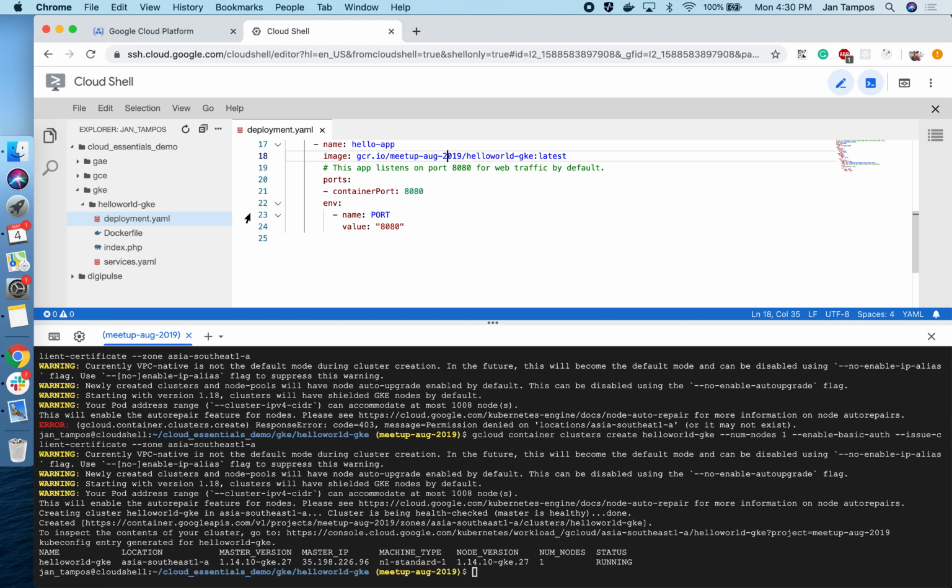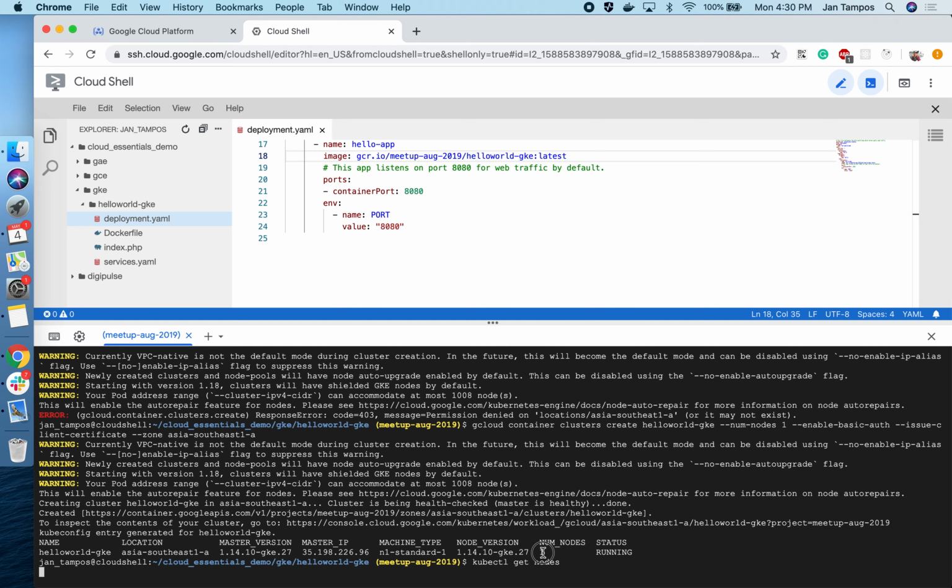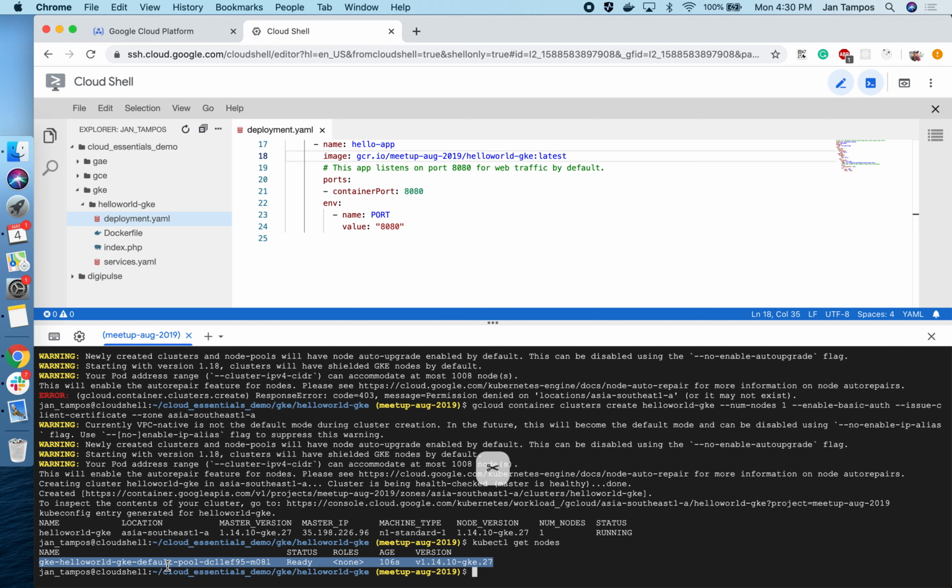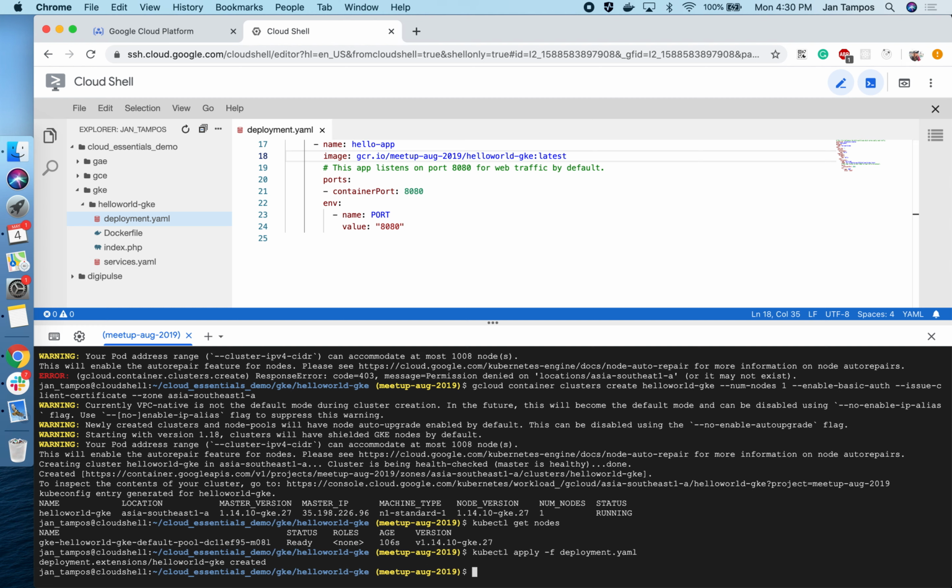After having the deployment, but first, before deploying anything, we have to confirm that our nodes are there. In this, we can see the number of nodes is 1, but we have to see that we have a ready node, and then we can proceed with deploying. So we run kubectl apply deployment.yaml, and then it will create the deployment inside our cluster.